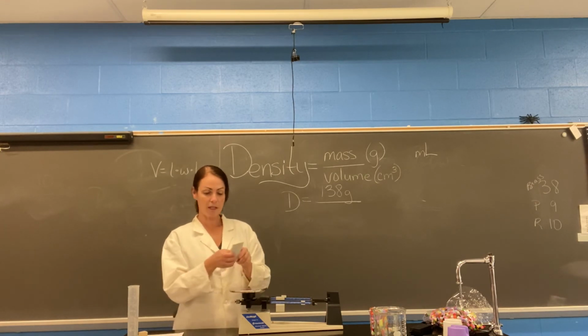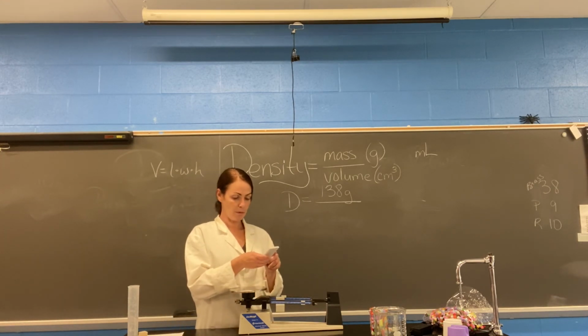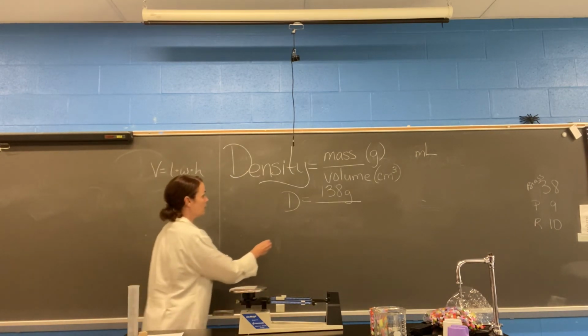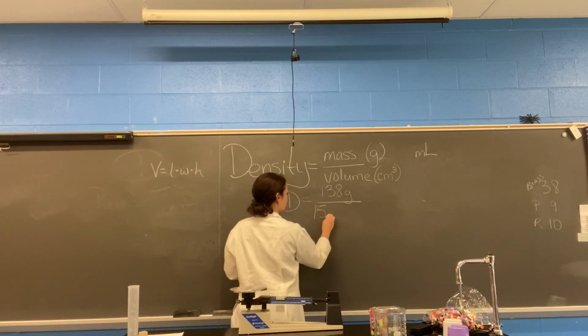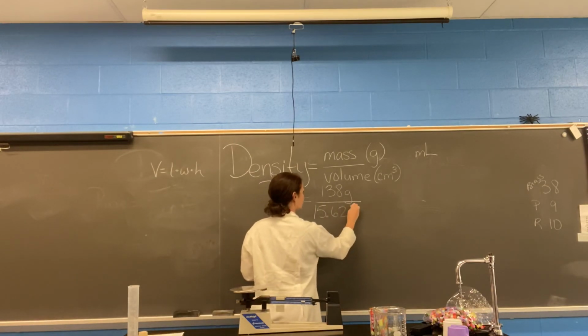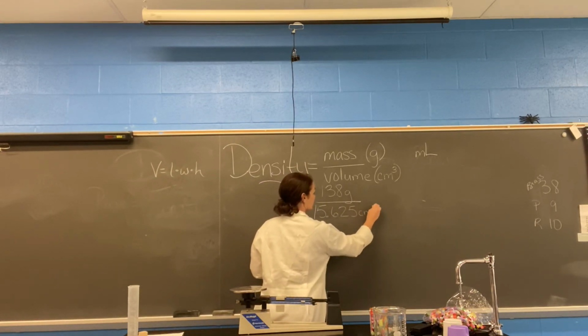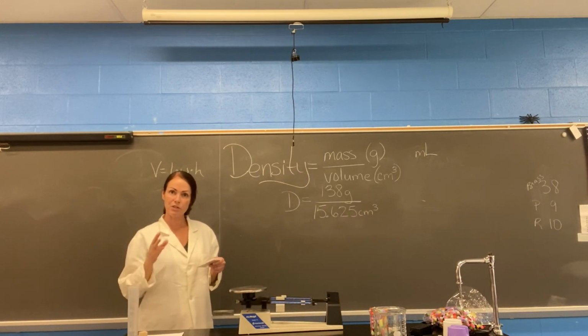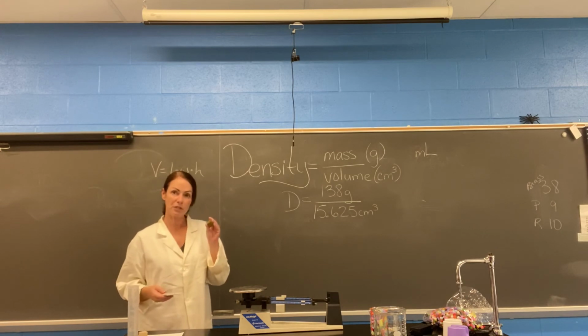So we're going to use our tiny baby calculator. 2.5 times 2.5 times 2.5, and we get 15.625 cubic centimeters. It's not centimeters because it's not a flat line. It's 3-dimensional, so we measure it in cubic centimeters.